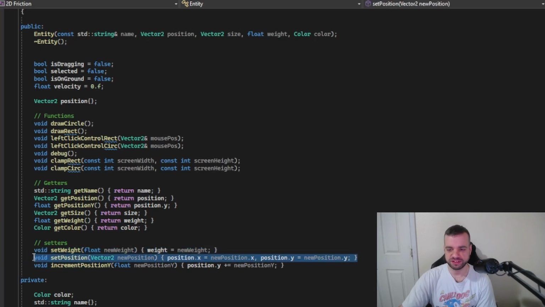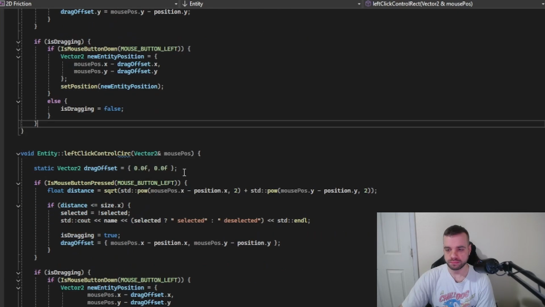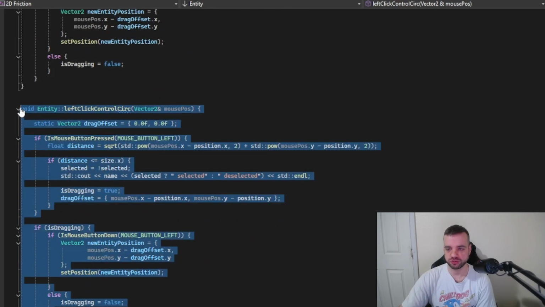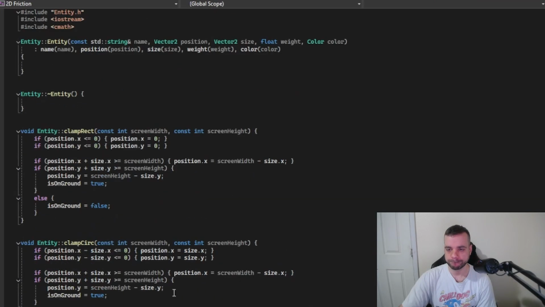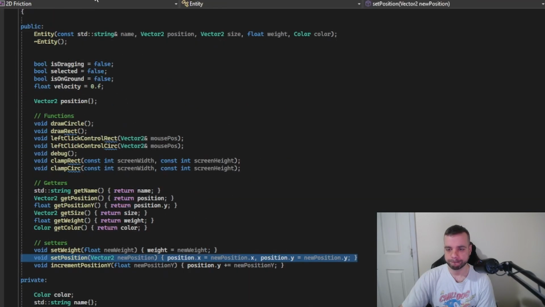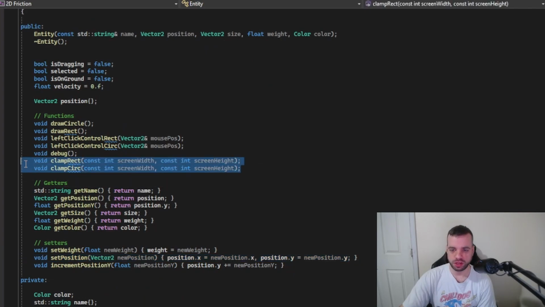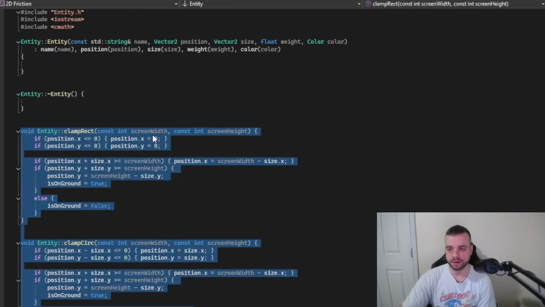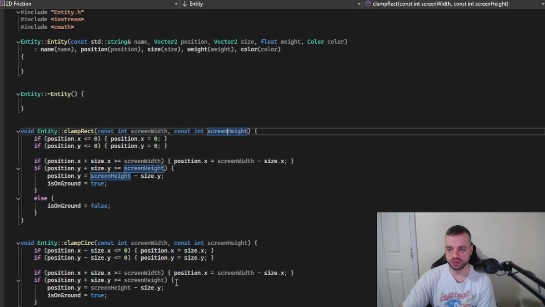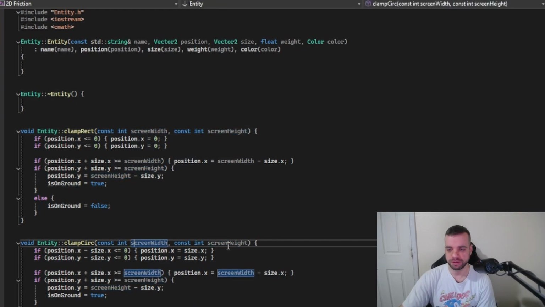The same logic applies for the circles, except we use square root instead. Next up, we have clamp logic to prevent the shapes from leaving the screen. Adding the screen width, screen height, the values.